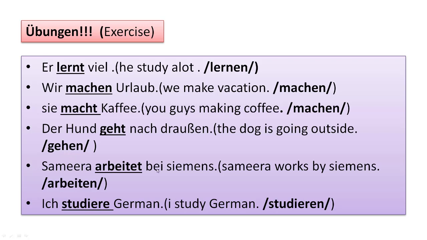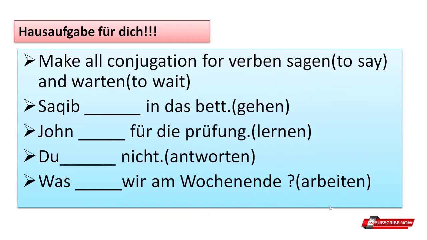Samira arbeitet bei Siemens. Samira works at Siemens. The infinitive verb will be arbeiten. As I told you, this is a special case. In the place of the t ending, we have to use et. Okay, so please pay some attention here. And the last example is: ich studiere Deutsch. I study German. Here the infinitive verb is studieren. Okay, let's move to the next slide.